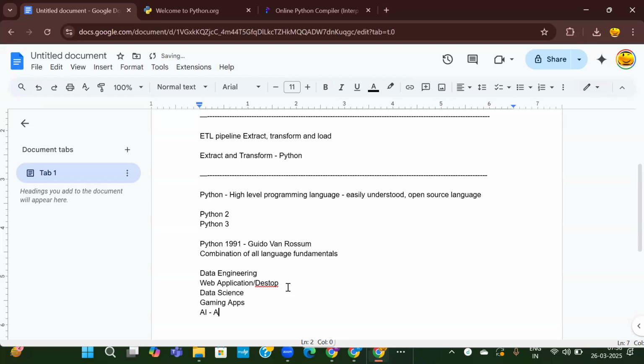AI, artificial intelligence. Nowadays, artificial intelligence, everything is built on Python, but some advanced libraries are required for that. And IoT, Internet of Things. So in all these areas, Python is heavily used. So we can do all these things using Python. But in our case, we'll be covering the concepts which are required for our data engineering. For any course, even for the other things also, the basic fundamentals are required. Along with that, some advanced concepts are required for each of these applications.